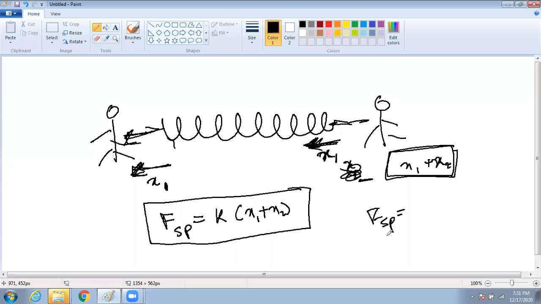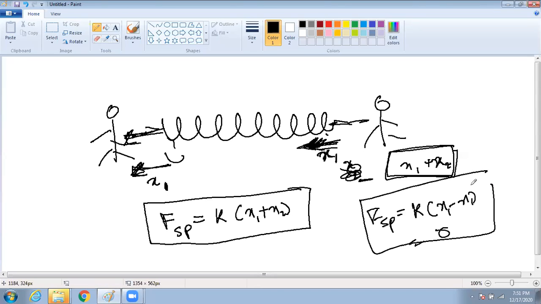Opposite direction got added. In the same direction, what will it become? Subtracted. I am talking about the net extension. It will be x1 minus x1. That means the spring remained like that only because you are pulling and he is pushing. The spring will not change anything, so the spring force will be 0 because nothing will happen to the spring.